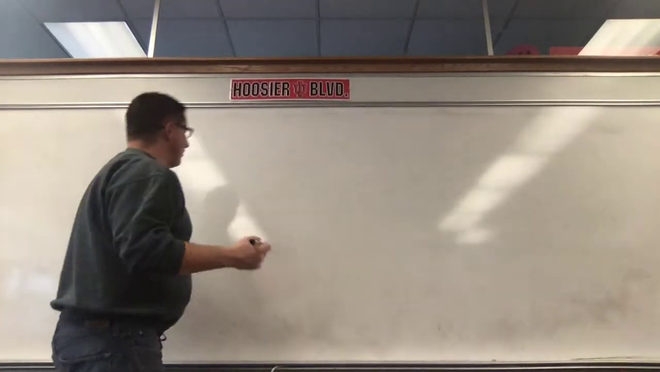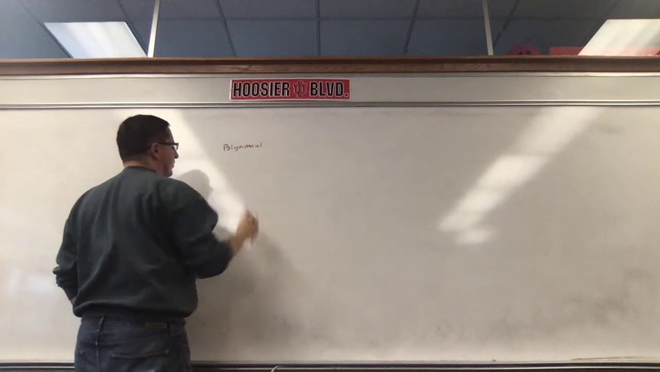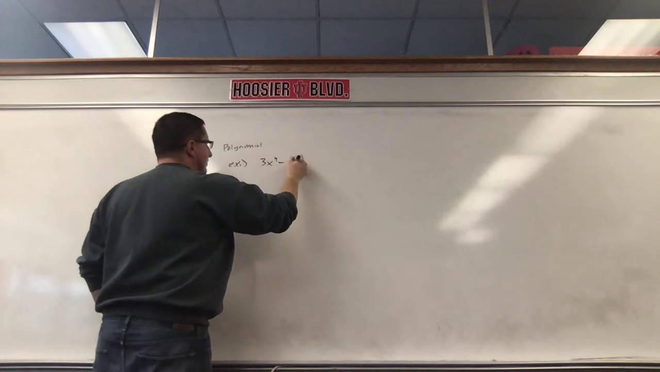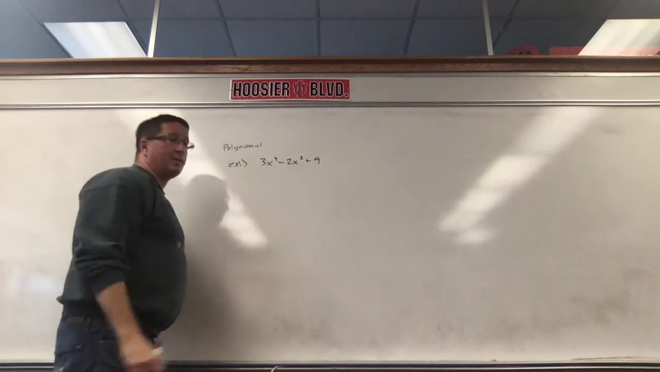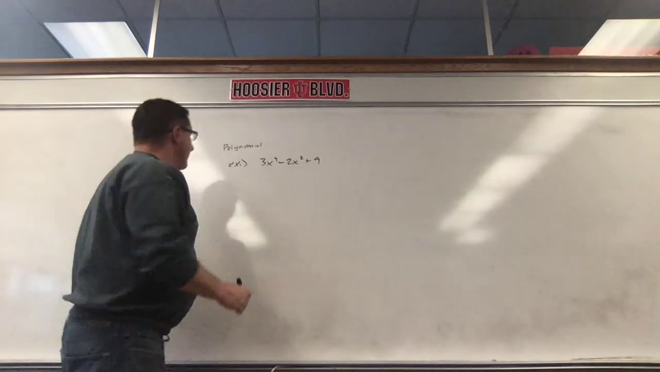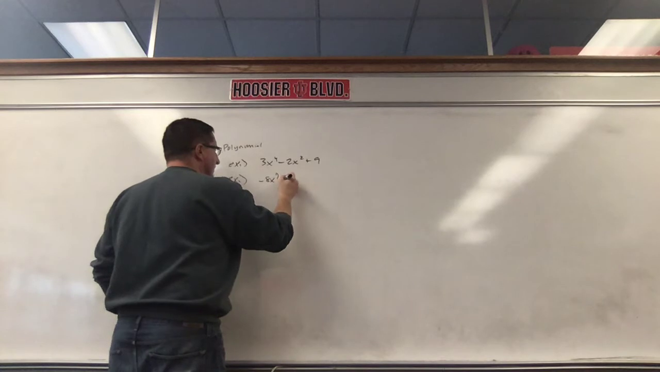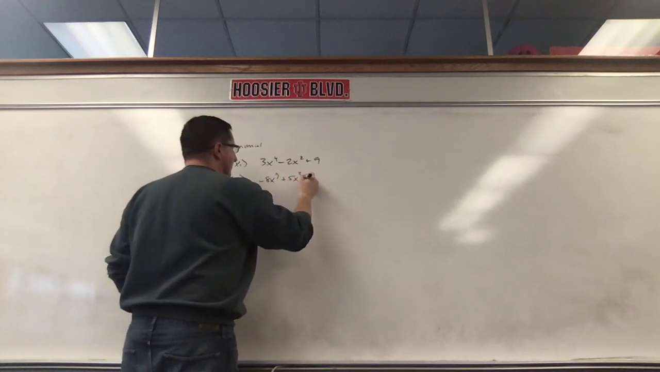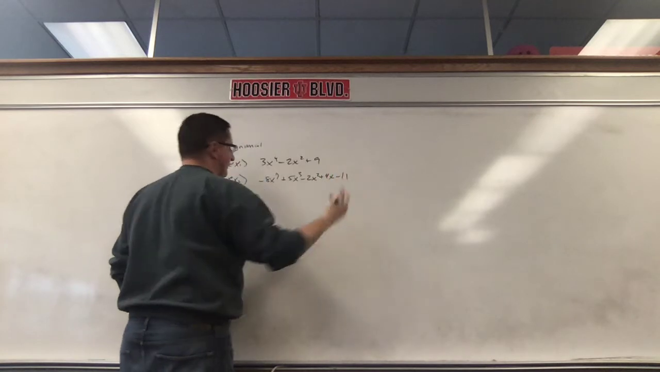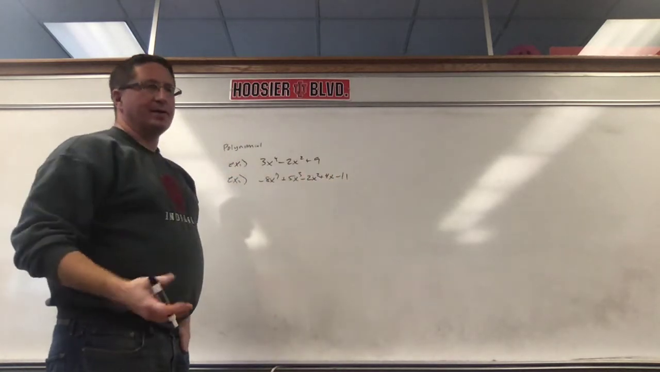An example of a polynomial would be, and you don't really need to take notes on this, you can just watch, 3x to the fourth minus 2x squared plus 9. That's a polynomial. There's three terms there. Terms are separated by plus and minus signs. If I was to give you negative 8x to the seventh plus 5x to the third minus 2x squared plus 4x minus 11, that's a polynomial with 1, 2, 3, 4, 5 terms. So those are polynomials.